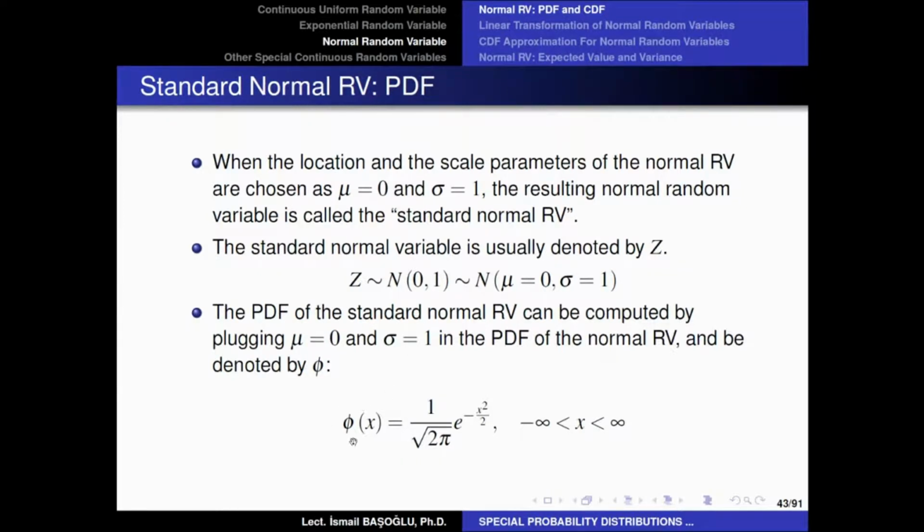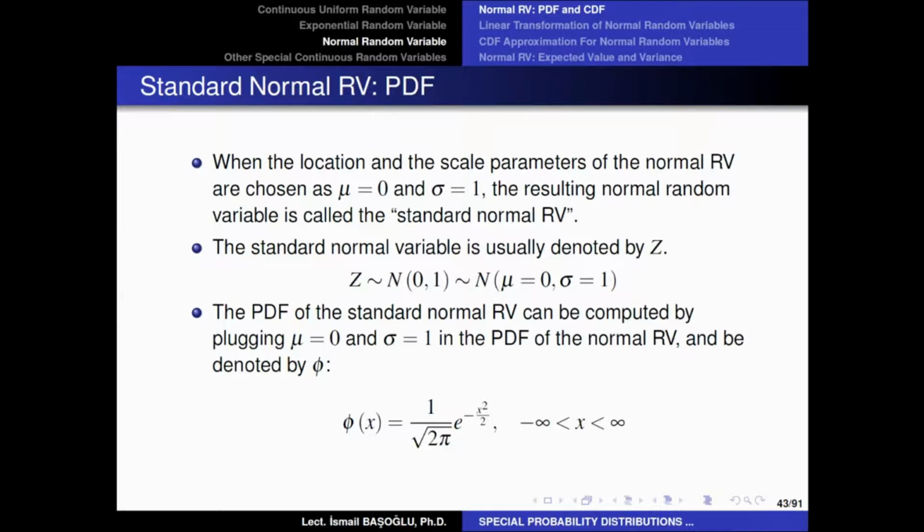And there is a special letter that we use to represent the probability density function of a standard normal random variable, which is the lowercase phi letter from the Greek alphabet. And phi of x is equal to 1 over square root of 2 pi e to the power minus x squared over 2. This is the special probability density function for the standard normal random variable when the location parameter and the scale parameter are set as 0 and 1 respectively. So why have we introduced the standard normal random variable? Because it is very important for studying the normal random variable.